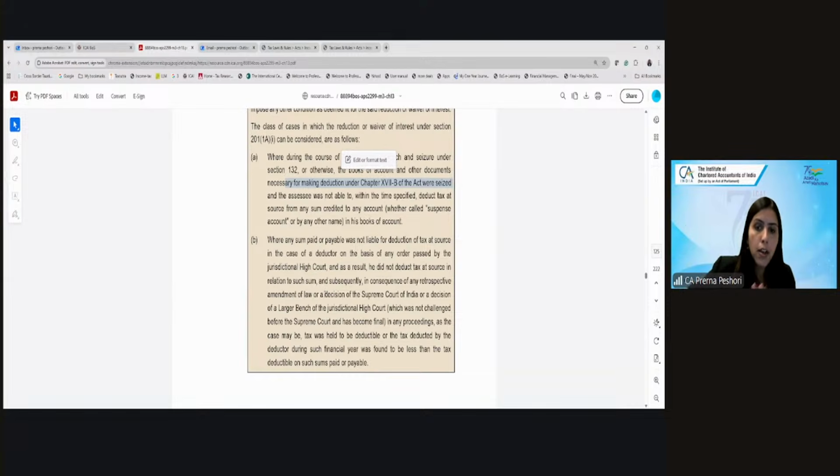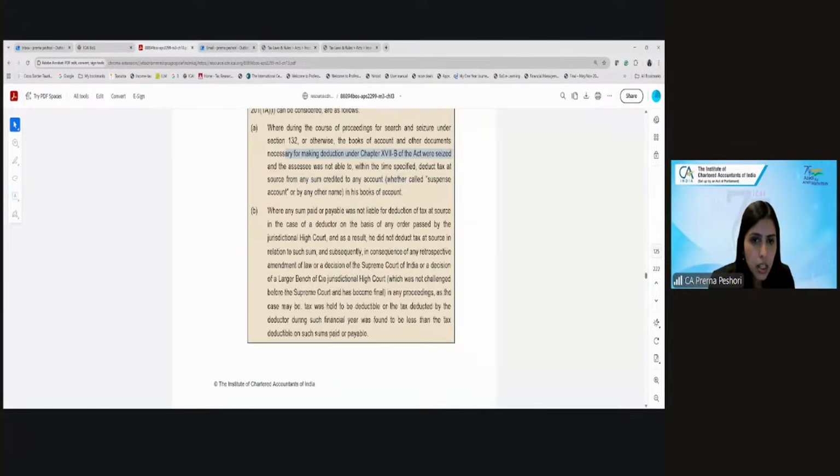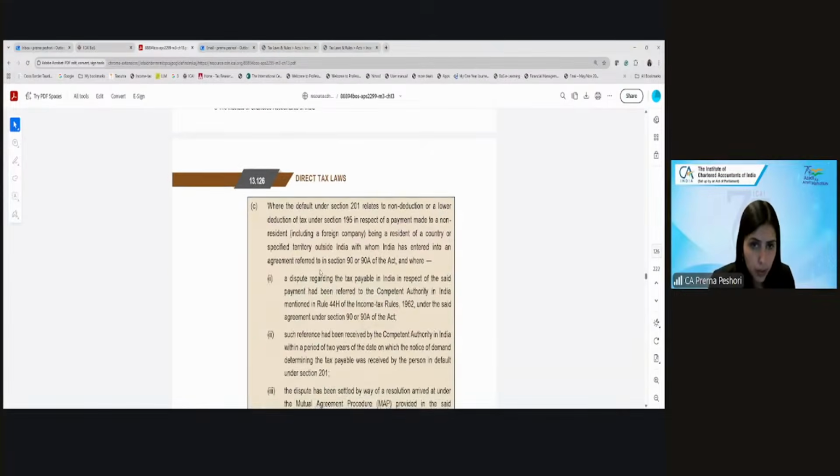He was relying on a jurisdictional high court ruling. Remember, it can't be any other high court. He relied on that, and then that decision got reversed by the Supreme Court or a larger bench of the high court, and because of which now he has to deduct the tax. So in these cases, the interest can be waived.